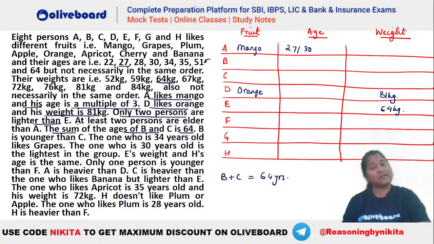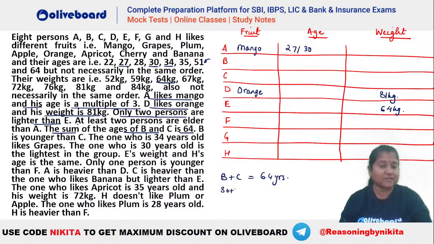And B is younger than C. That means C has to be elder. Now, how do we have a sum of 64? 22 plus 44? Do we have 22 plus 42? Do we have that? No. 27, can we have that particular option? No. 30 and 24, do we have that? Because we have to take the sum as 64. So 30 and 34, that is the only possibility that you will have, isn't it? So 30 plus 34 gives you a sum of 64.